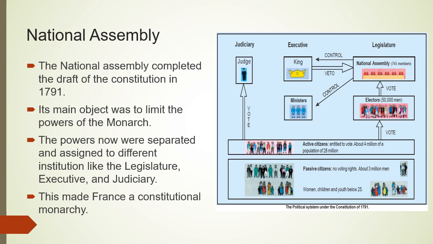You can see the passive citizen, the active citizen, and then the active citizen electing the electors. From these electors, the National Assembly is made. They vote for the National Assembly, and members are elected to it. They control the ministers and the king. This is the executive power. You can see the legislature power over here, and the judiciary. The active citizens vote for the judges, and this is how the judiciary was formed. So now we see that France is becoming a constitutional monarchy.